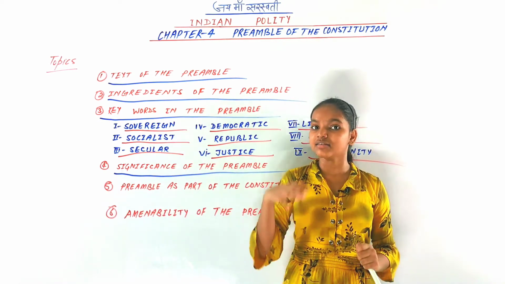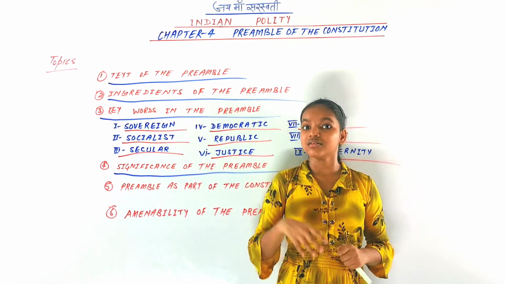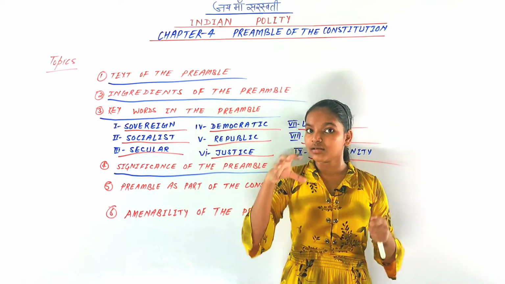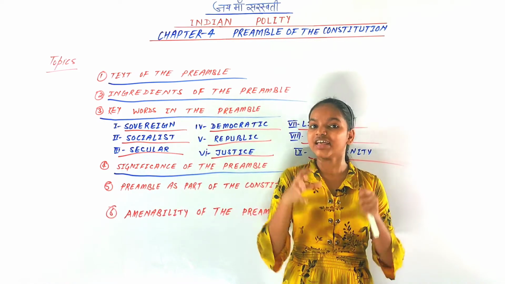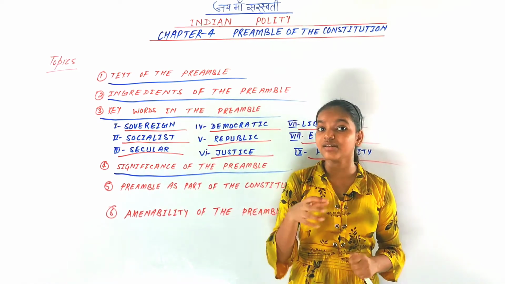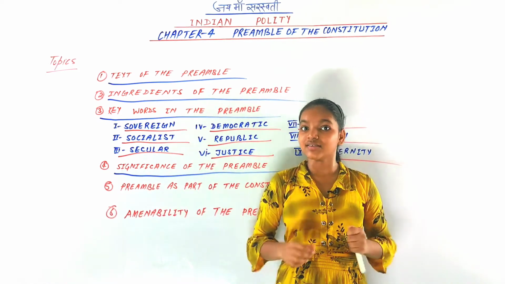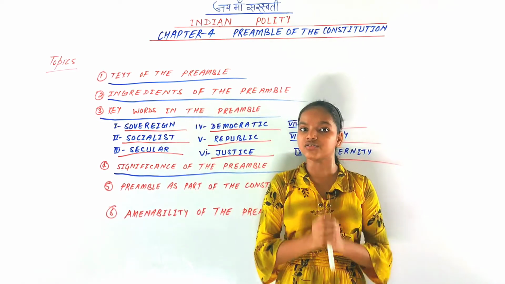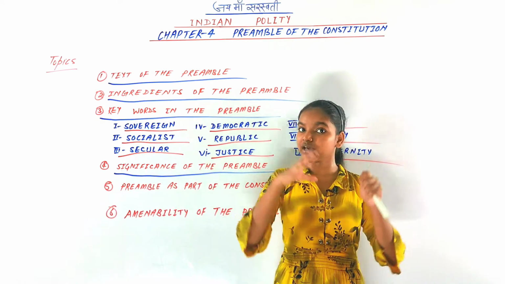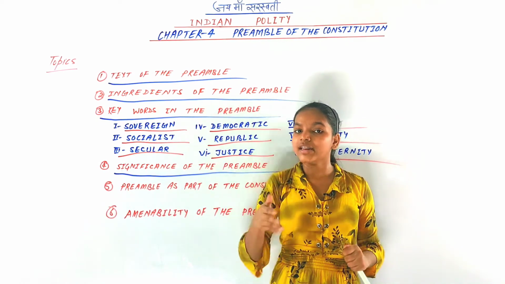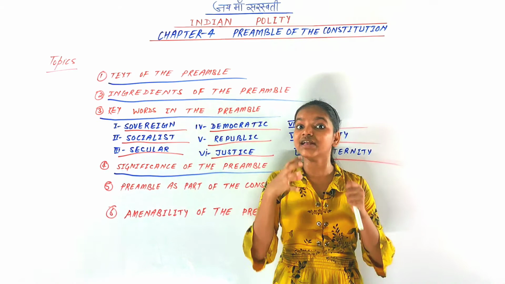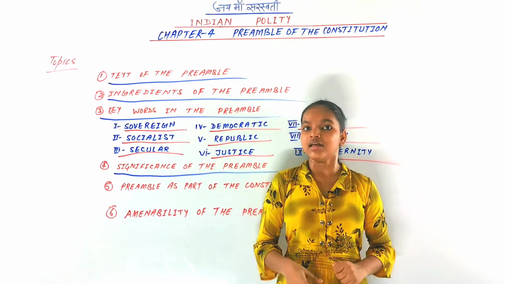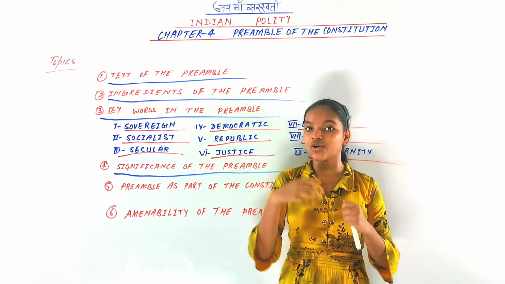Similarly, Sir Ernest Barker, who was a constitutional expert, said that the preamble is the keynote of our Indian Constitution. He meant that it holds the summary and essence, so it is like a keynote. So you know that the Indian preamble is very important and crucial. Many people have commented on that.